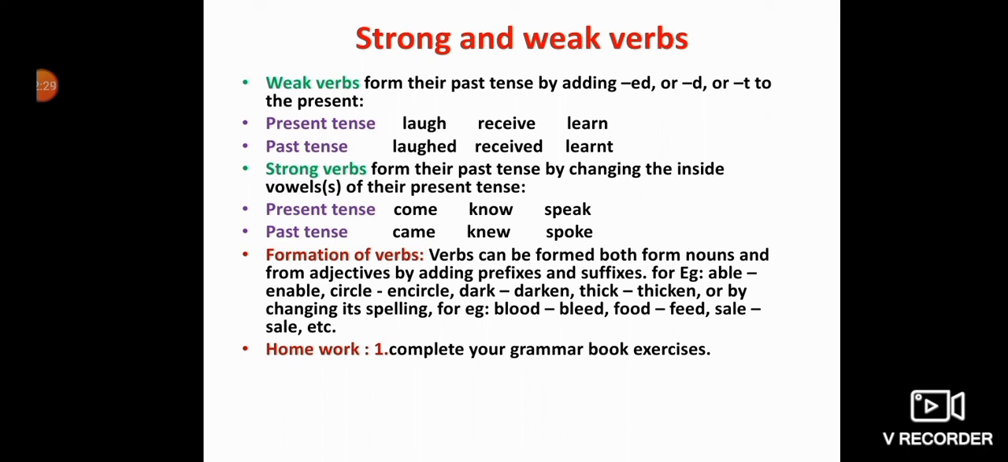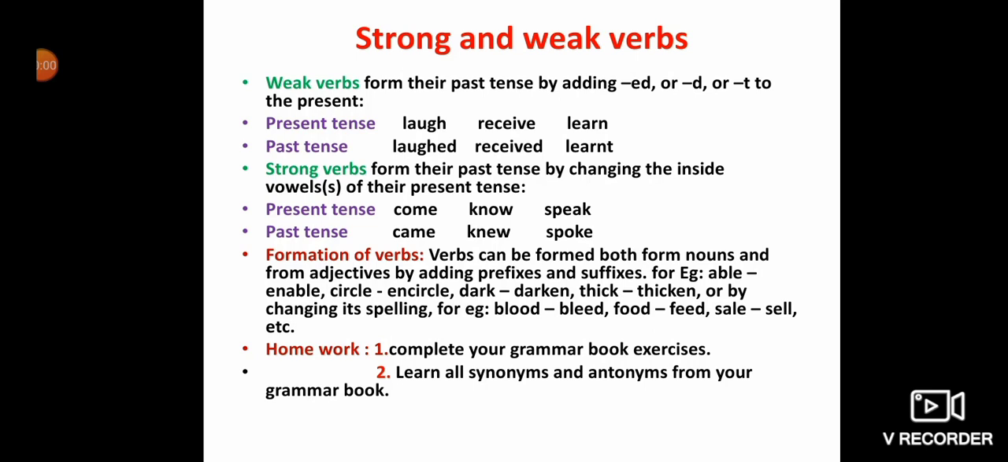Now the formation of verbs. Verbs can be formed both from nouns and from adjectives by adding prefixes and suffixes. For example, able becomes unable, circle becomes encircle, dark becomes darken, thick becomes thicken. Or by changing the spelling. For example, blood becomes bleed, food becomes feed, sale becomes sell, etc. Children, I hope I am clear till here.